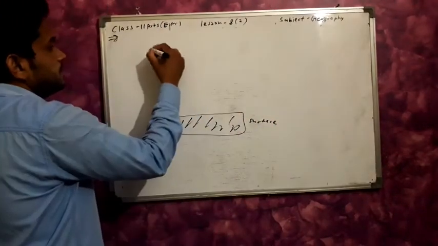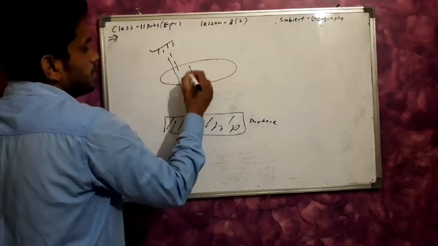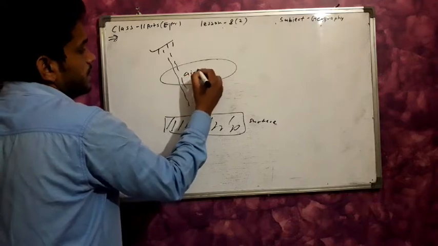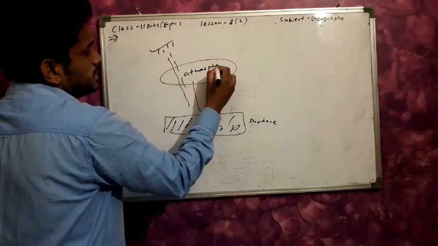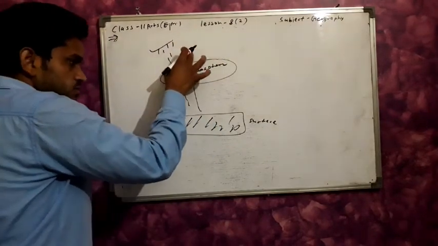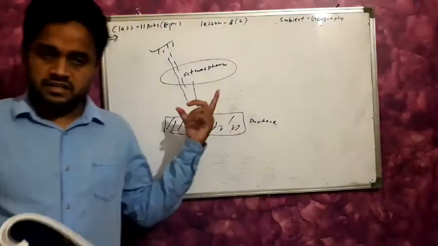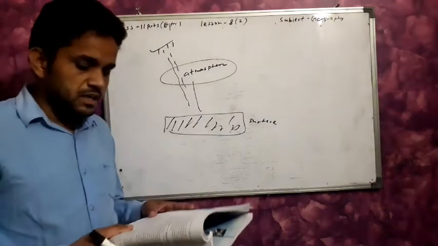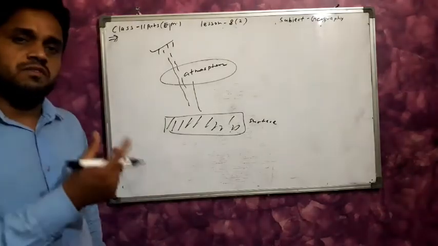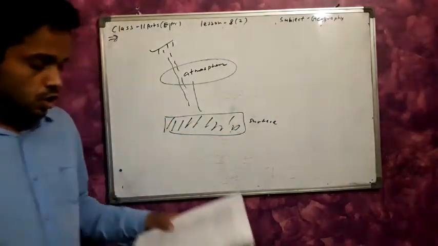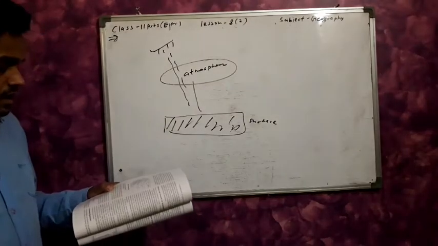the earth surface, and solar radiation passing from here, and here is the envelope of air, an envelope of air known as the atmosphere. The atmosphere is transparent, and the sun rays pass through the atmosphere, and the earth surface receives the energy. Here the sentence: the atmosphere is largely transparent to short wave solar radiation. Solar radiation is a short wave. Then it reflects, then it is converted into long waves. The incoming solar radiation passes through the atmosphere before striking the earth surface.